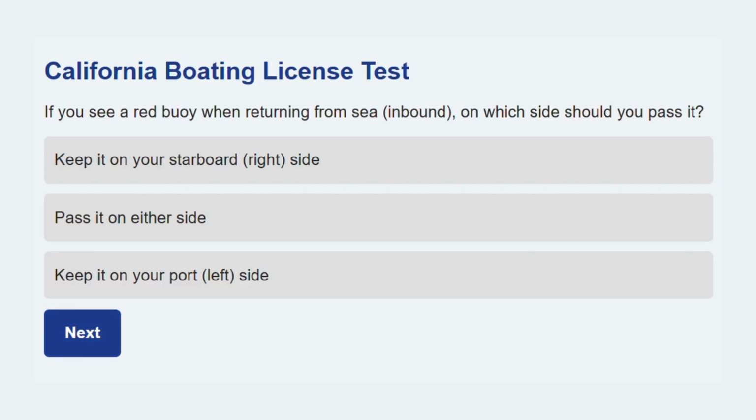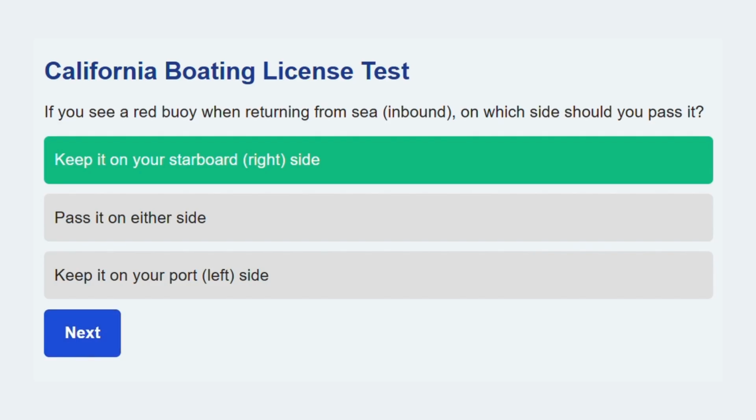Here's another one. If you see a red buoy when returning from sea inbound, on which side should you pass it? Keep it on your starboard, right side. This is the core concept of the red right returning navigation rule. Ready for the next one.